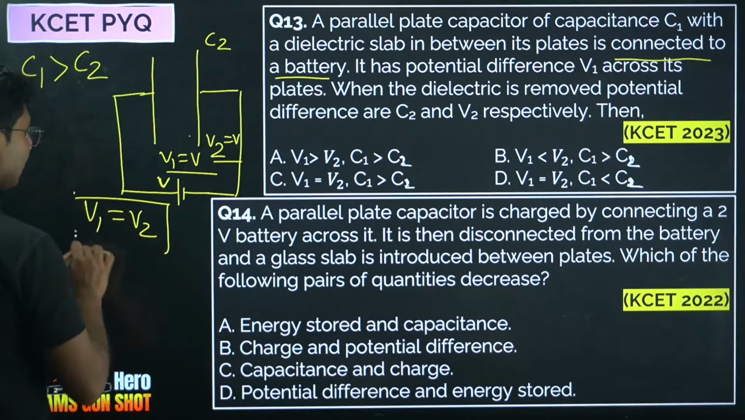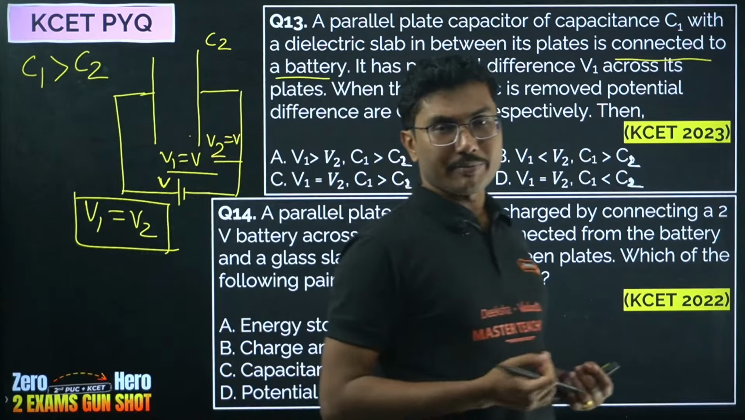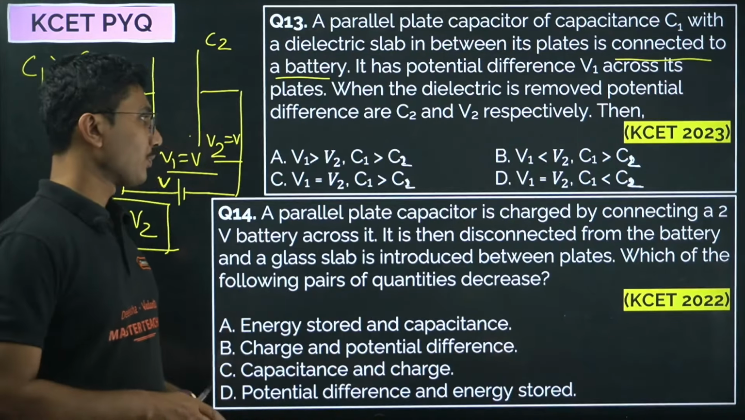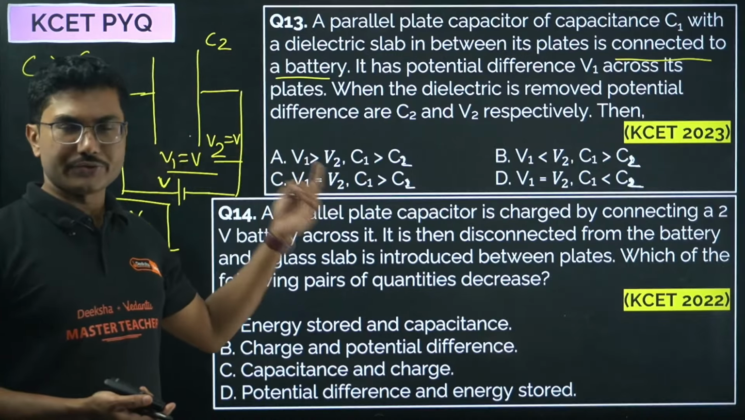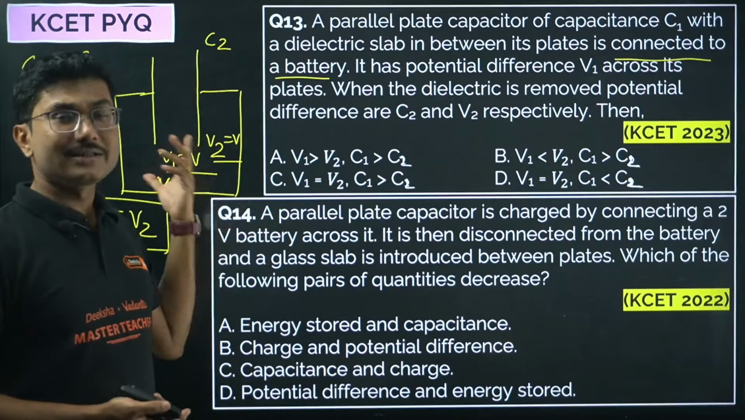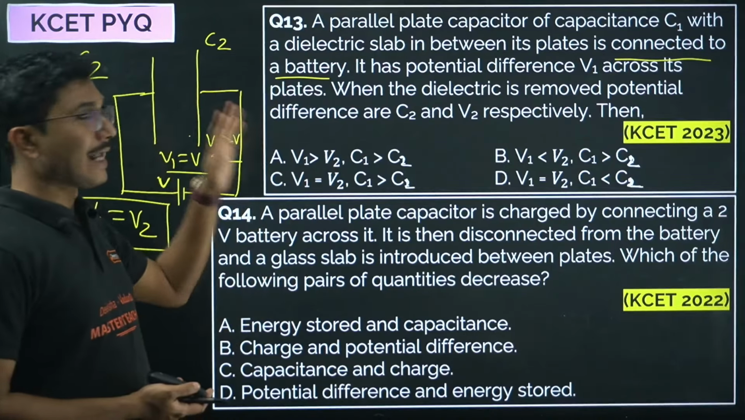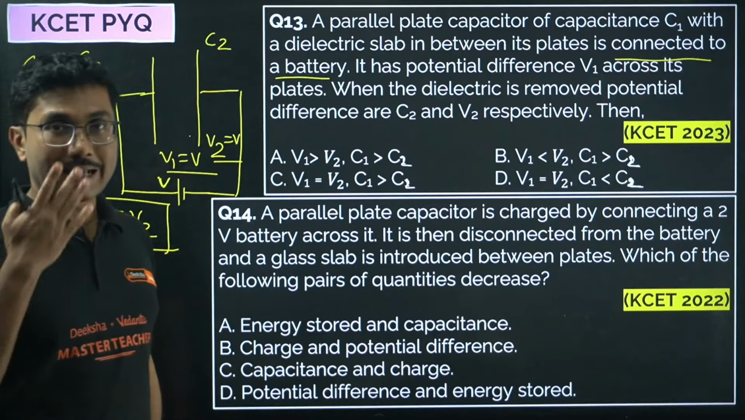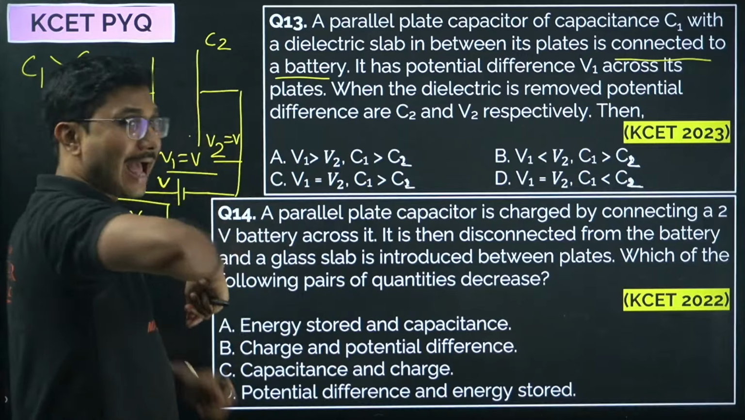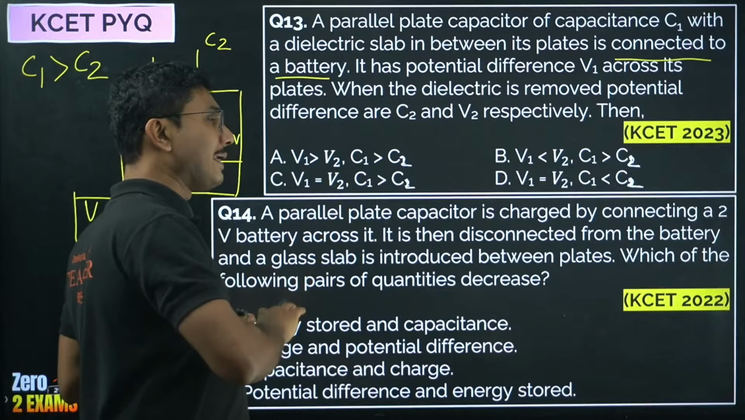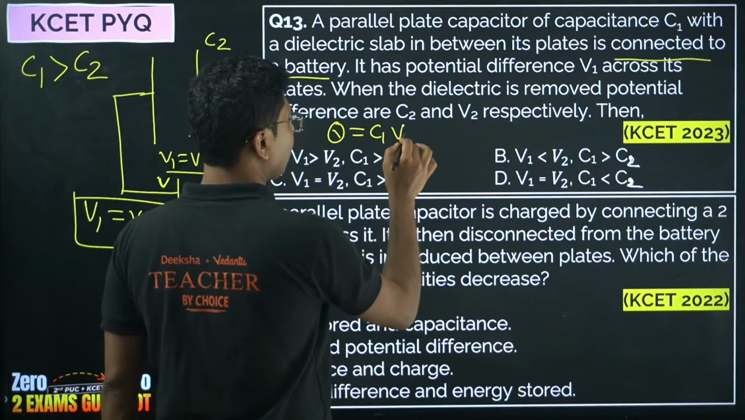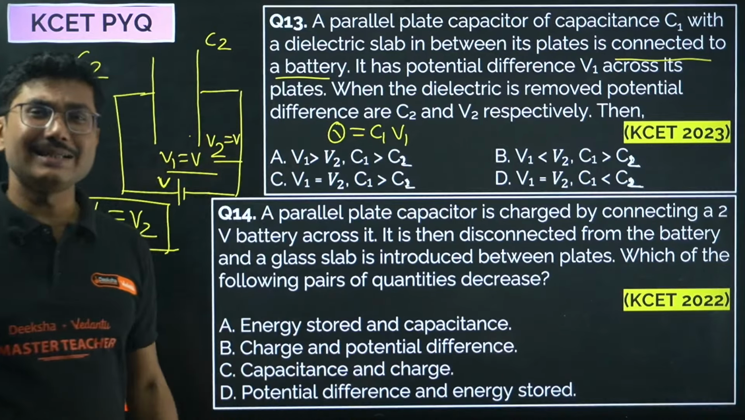If it was something different, when you are removing it from the voltage source and then removing the slab, that can give you a different answer. For that you have to use Q equals CV, C1V1 equals C2V2. Charge stored in the capacitor would have remained the same, but that is a JEE level question, generally not in KCET. If it is cut from the battery and you remove the dielectric slab, then in the formula Q equals C1V1, as C1 is decreasing, V2 has to increase.